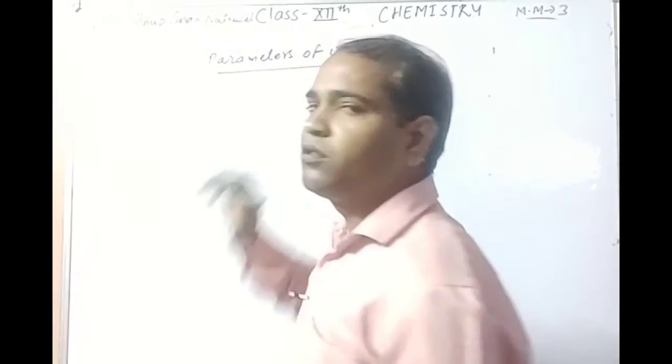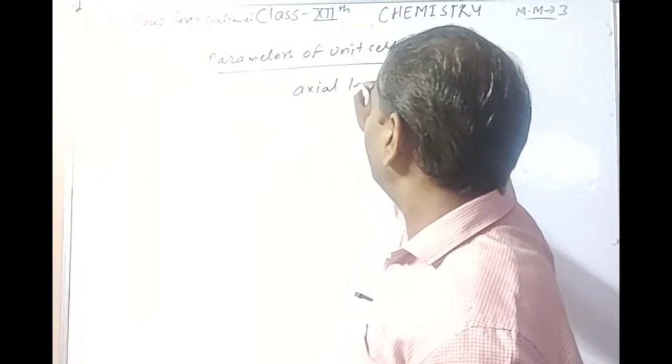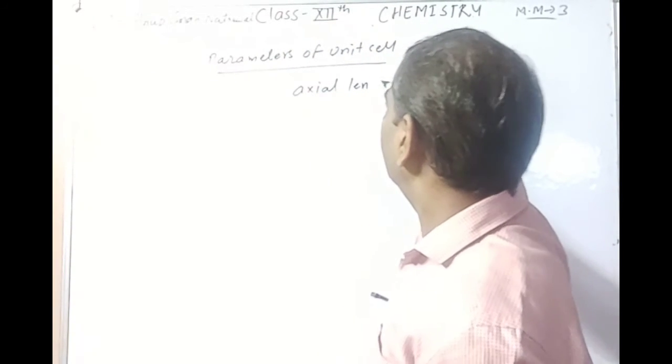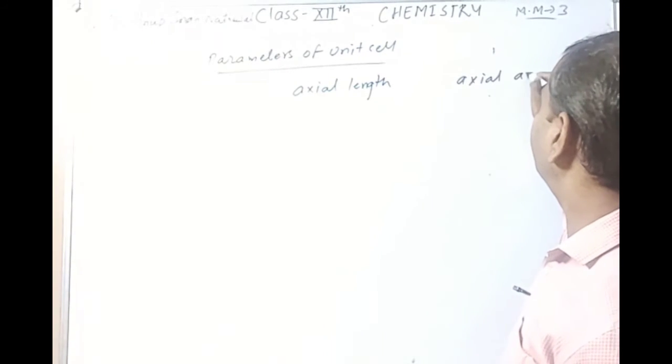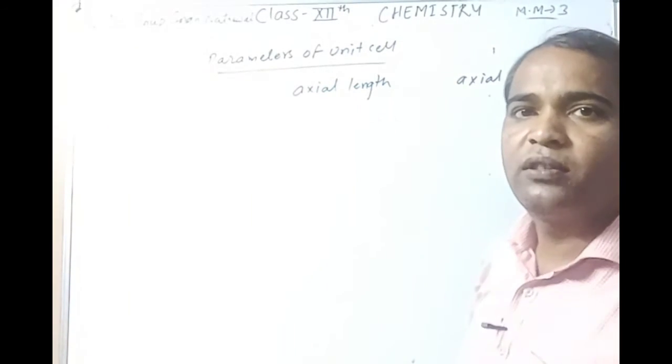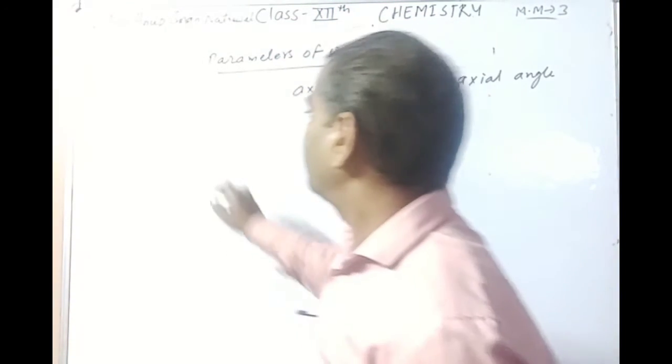Generally there are 6 parameters of a unit cell, in the form of axial lengths and axial angles.